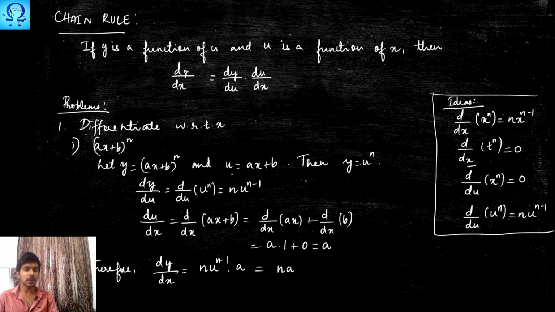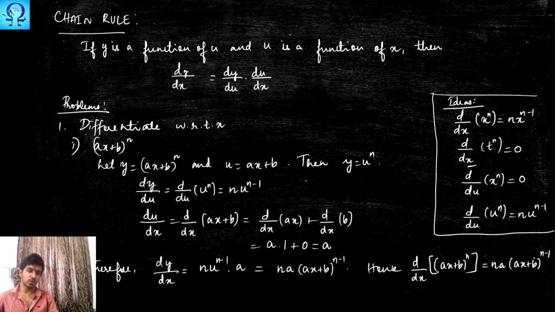So we will have to replace the u value. So it is going to be (ax + b) whole power n-1. So this is the derivative. Hence we may write d/dx of the given function (ax + b)^n happens to be na times (ax + b) to the power n-1.